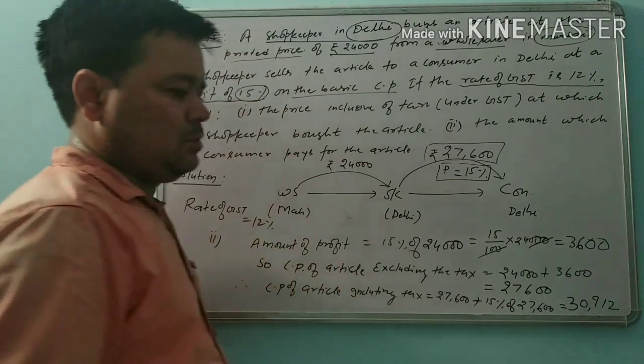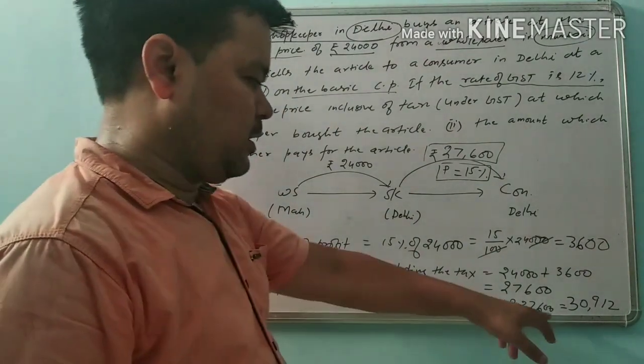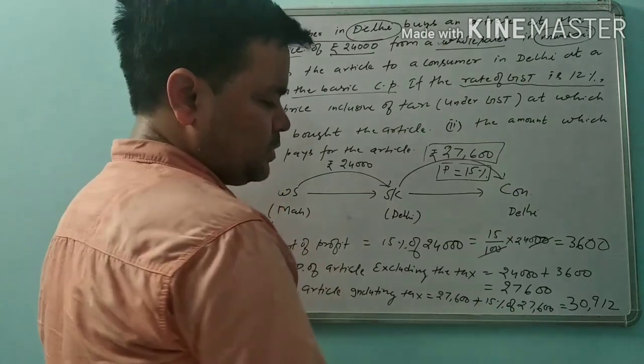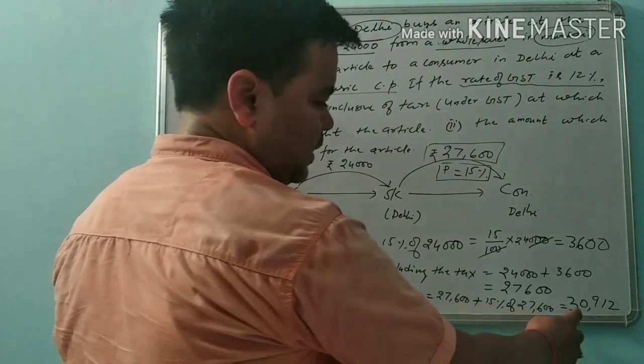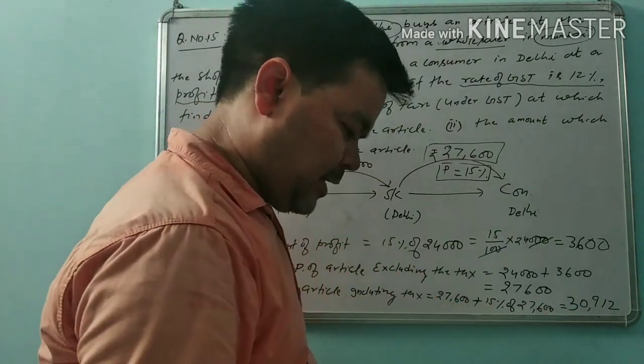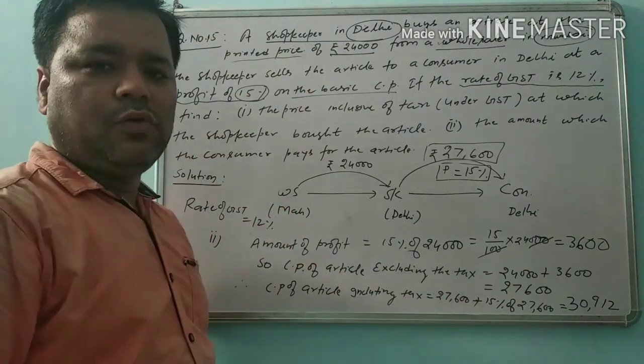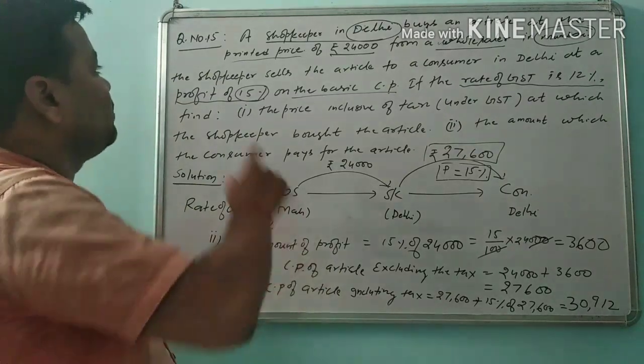It will be 15 by 100 into this much, and add this, you will get 30,912 rupees.